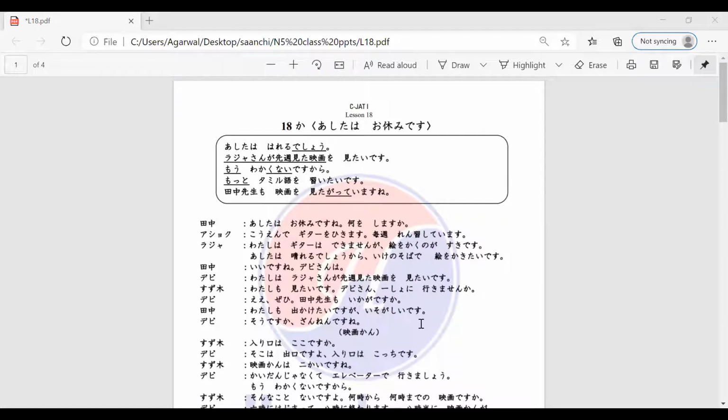Sensei, ashita wa oyasumi desu ne. Nani o shimasu ka?